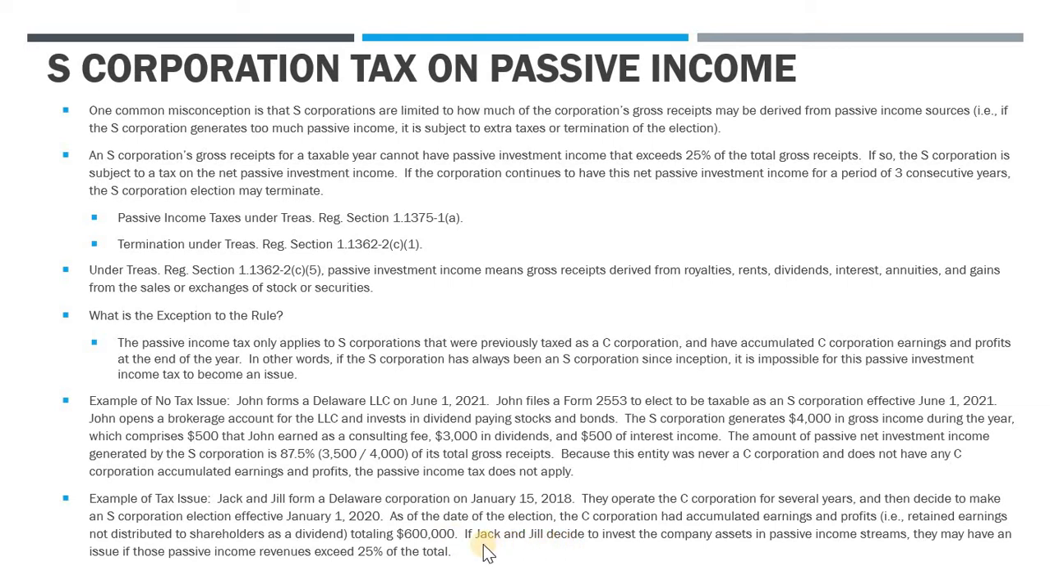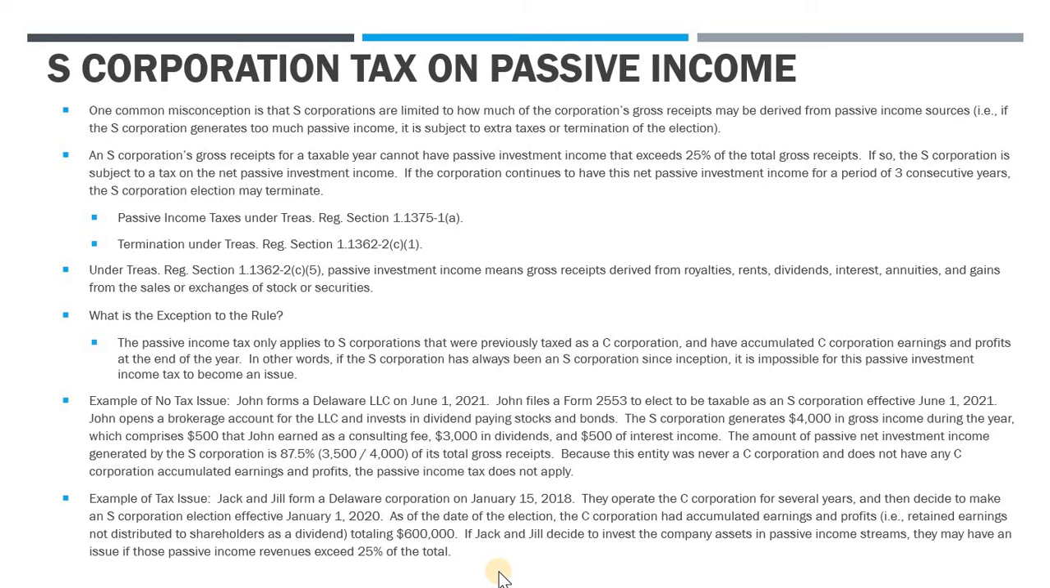So accumulated E&P of $600K. Now, if after the S election is approved, Jack and Jill decide to invest company assets in passive income streams, they could have this issue with the passive income tax and a potential S election termination if the passive income exceeds 25% of the revenue. And that's because it was previously a C corp. It has $600K of accumulated E&P that hasn't been distributed out. And so now they need to be mindful of these kind of rules. So what can they do to cure this issue? Well, they can get rid of the E&P, right? They can distribute a dividend to the owners, pay the tax at the shareholder level for the $600K, and then that cures the issue, right?